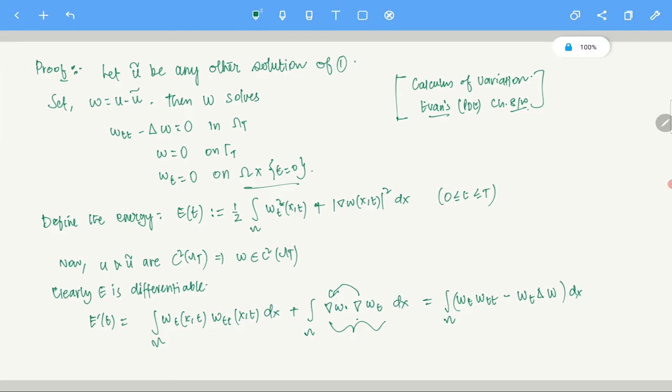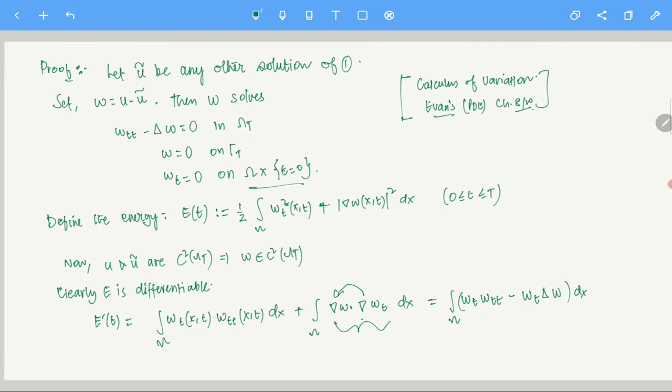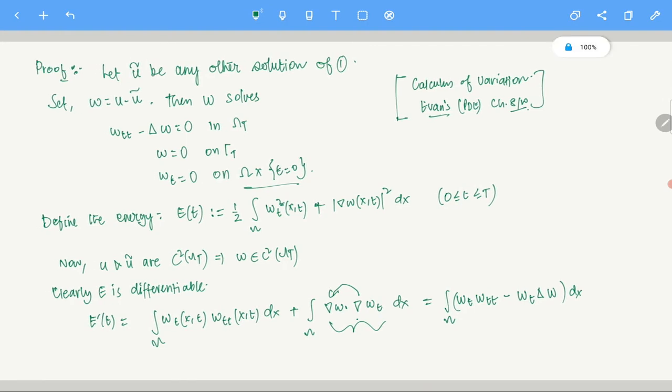Okay, so on the boundary w is 0, and hence the boundary term is not there. If you do integration by parts, the boundary term is not there. Sorry, wt is 0, right? So you can just put wt is 0 there, and you do not have that boundary term. W and wt are both 0 on the boundary, so you do not have to worry about that. So this is via integration by parts.